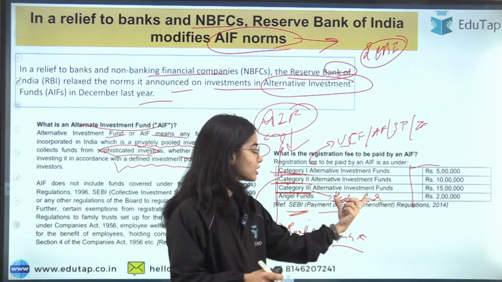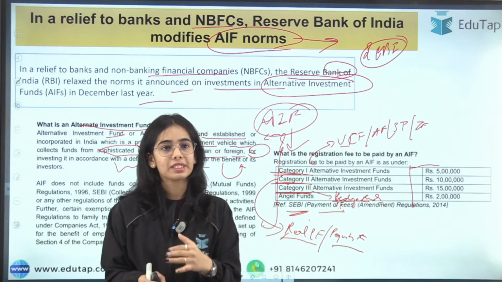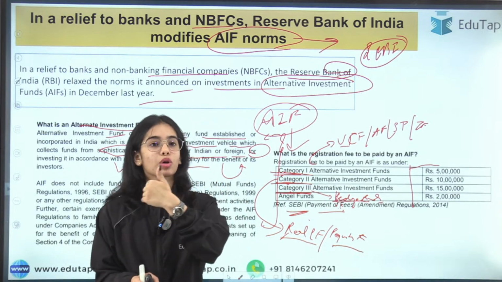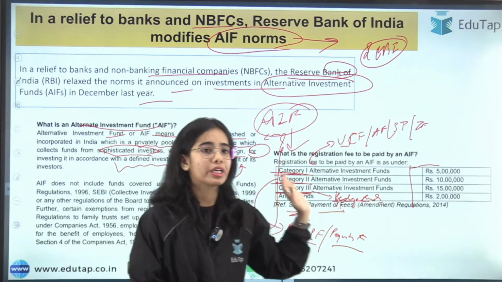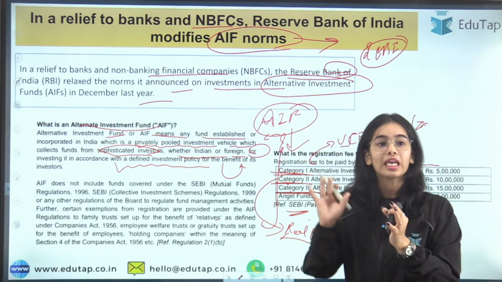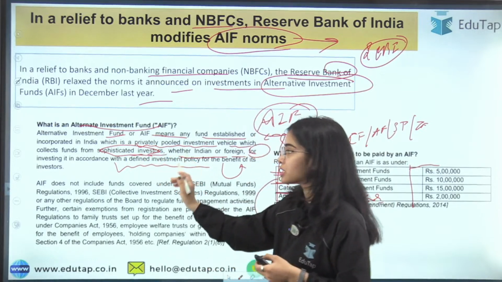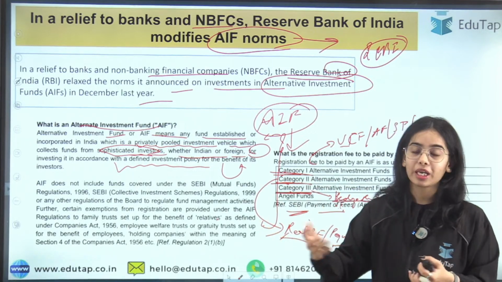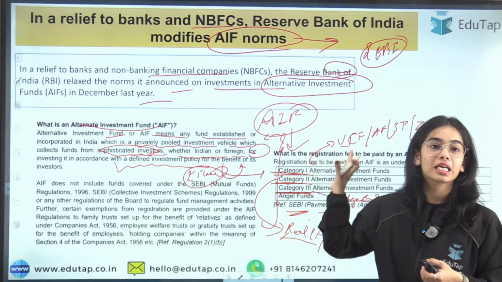The hedge fund investors' funds invest in various kinds of instruments such as derivatives, private equity, shares, and debt, and they also take loans to invest further. So there are different kinds of alternative investment funds, but they invest in complex instruments, and that's why they are not open to retail investors like you and me. They are only for sophisticated investors, and usually the minimum an investor has to invest is 1 crore. For some categories it is 25 lakh. That is the minimum to invest in an AIF.